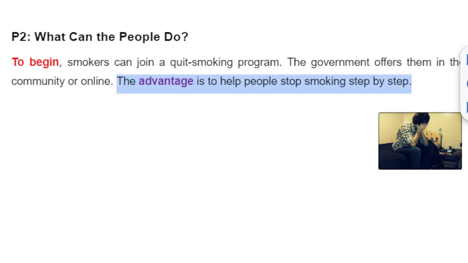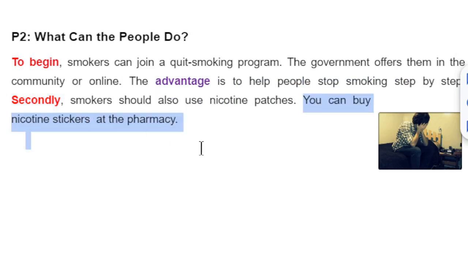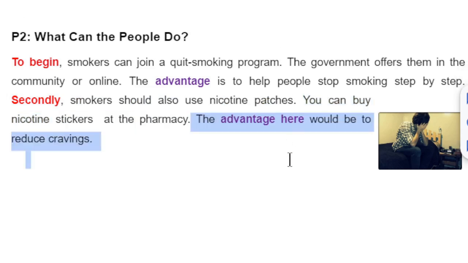The second solution, secondly, smokers should also use nicotine patches. An example of nicotine patches, you can buy them at the pharmacy. The advantage here would be to reduce the craving, the feelings of really wanting to smoke.